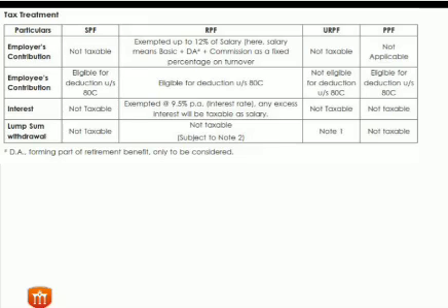Interest is not taxable in SPF, not taxable in URPF, not taxable in PPF. In case of RPF, the interest should not be more than 9.5%. If any interest given by the company is more than 9.5%, then the excess interest is taxable. For lump sum withdrawal, in SPF it is not taxable. In RPF, not taxable. In URPF, it depends on conditions, and in PPF, it is not taxable.